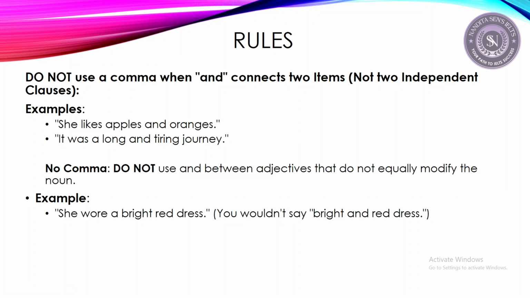Then, you don't need to use a comma between adjectives that do not equally modify the noun. For example, she wore a bright red dress. I can say she wore a green and red dress, because green and red are names of colors and they are equal adjectives. They are equivalent to each other. But bright and red are not the same, right? They are not similar adjectives. So I don't have to use a comma between bright and red.